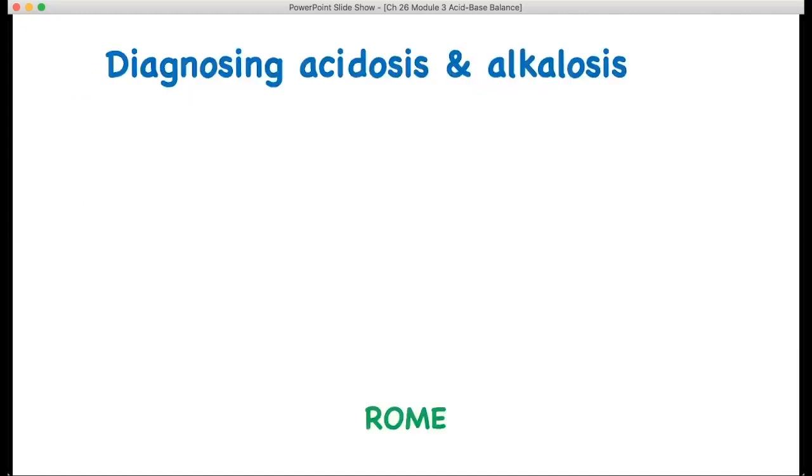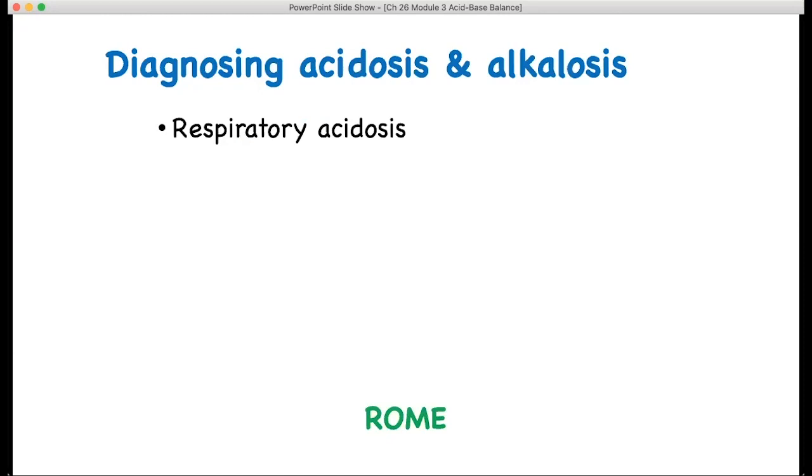Let's look at how you diagnose whether a patient has a metabolic or a respiratory disorder. We're going to use the saying ROME, where R stands for respiratory, O for opposite, M for metabolic, and E for equal. During respiratory disorders, we're going to be looking at carbon dioxide as well as pH.